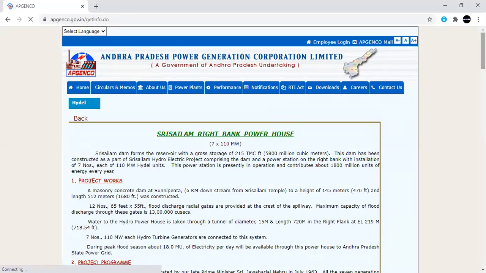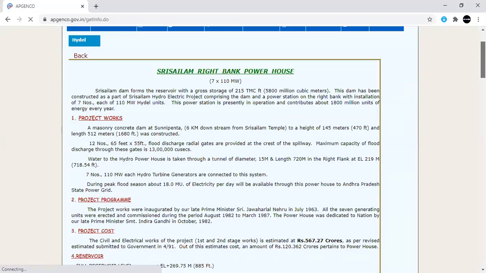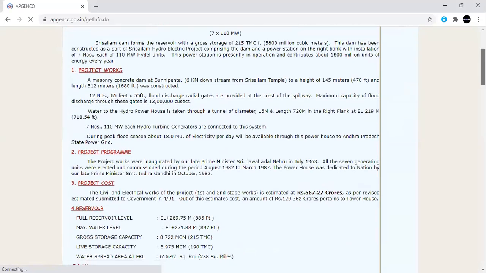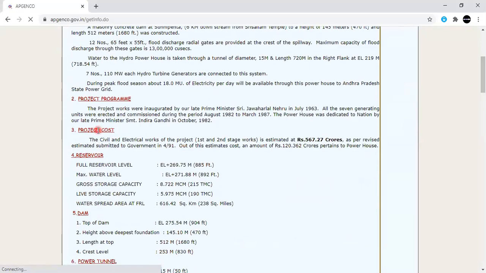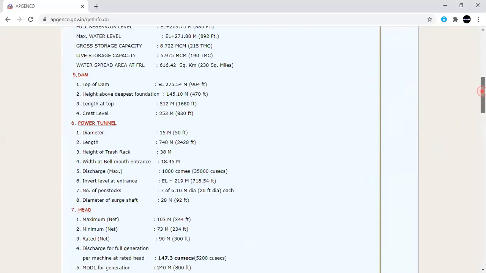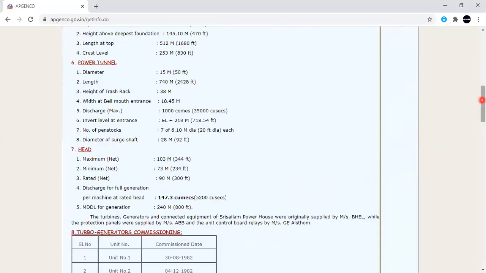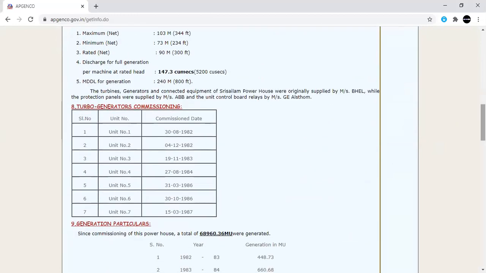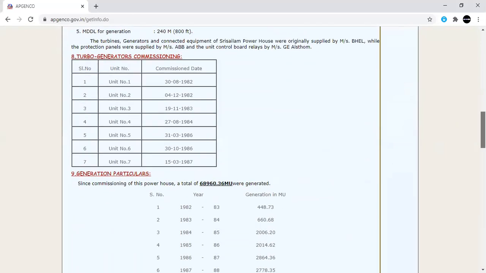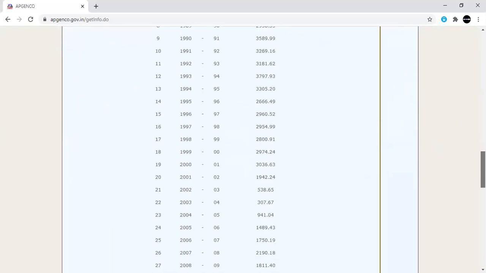Regarding this, you will get each and every detail like project works, project program, project cost, the reservoir and the dam details, and power tunnel and head, and similarly how many units are there and in which years they were commissioned. So each and everything is there in our official AP Genco site itself.